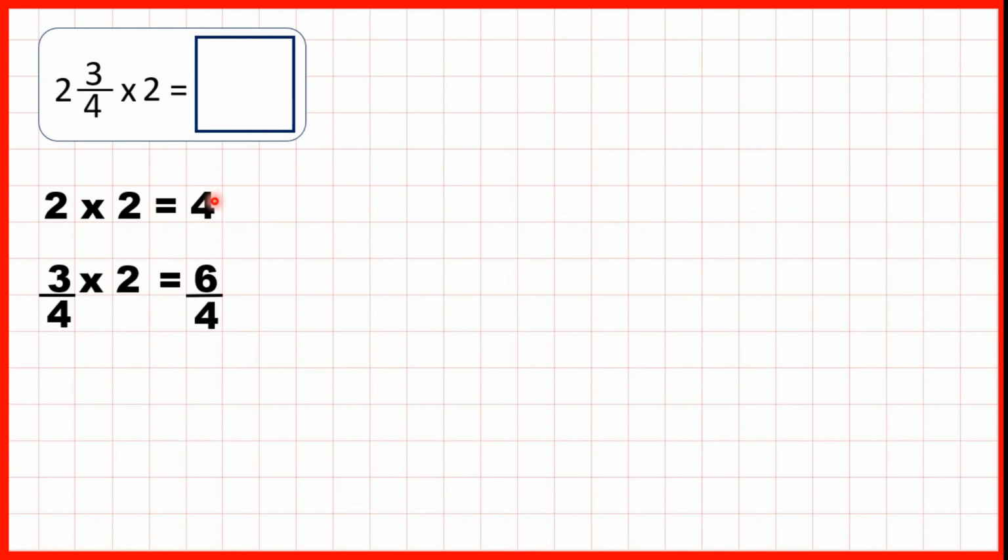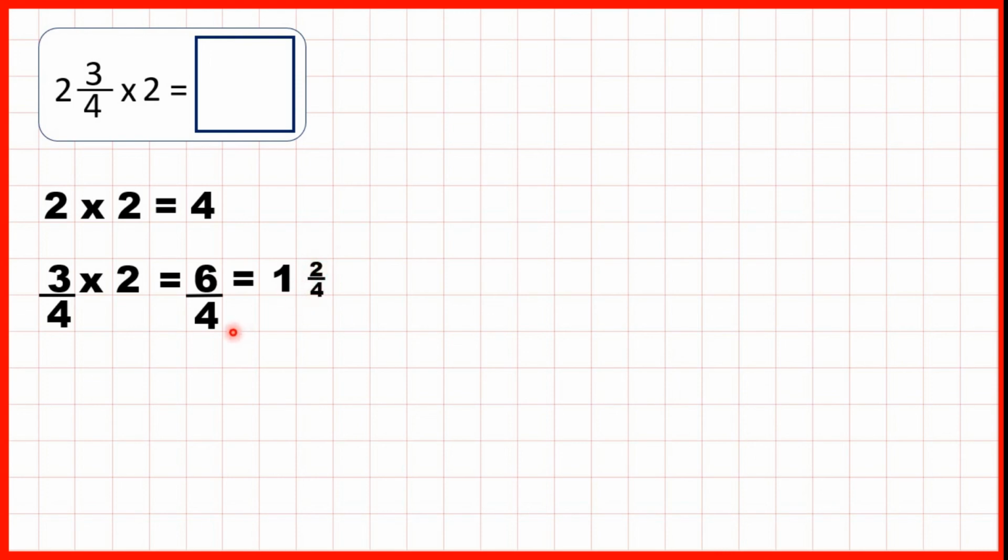But we can't write 4 and 6/4 as our answer because you can't have an improper fraction in a mixed number. You can't have a fraction where the denominator is larger than the numerator. So we need to change 6/4 into a mixed number. Remember, a fraction is really just a division, and 6 divided by 4 is 1, remainder 2.